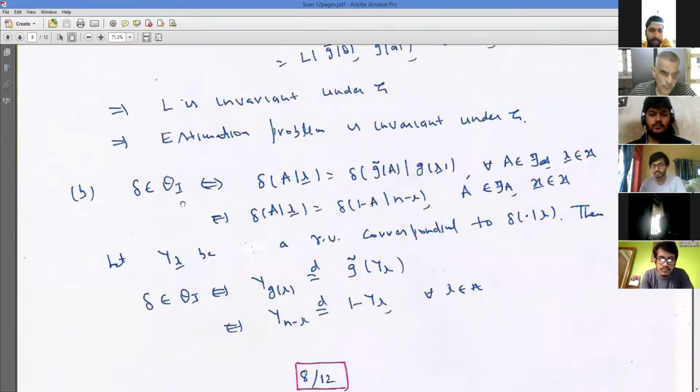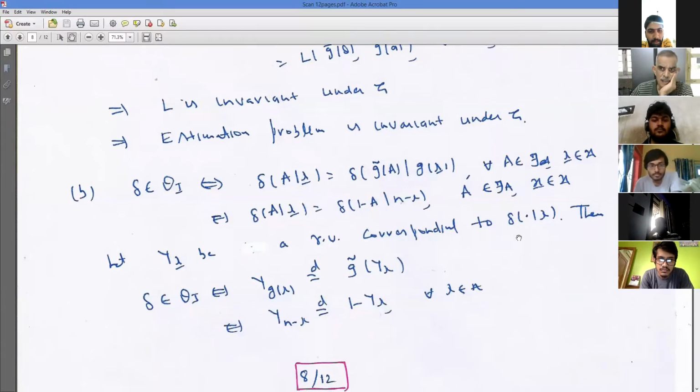It says what should be the form of a randomized invariant rule. So delta of a given x should be the same as delta of the transformed action. The transformed action is g tilde a, which is nothing but 1 minus a, because the identity map will always satisfy this, since your G has only two elements, identity and g. So g tilde a is 1 minus a, and gX is n minus X. So this should always be happening.